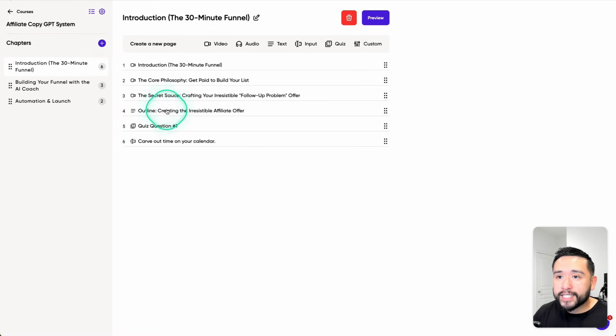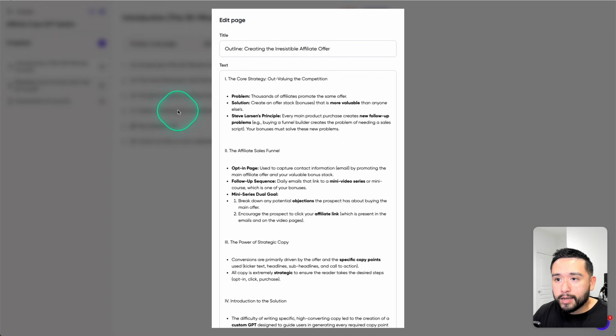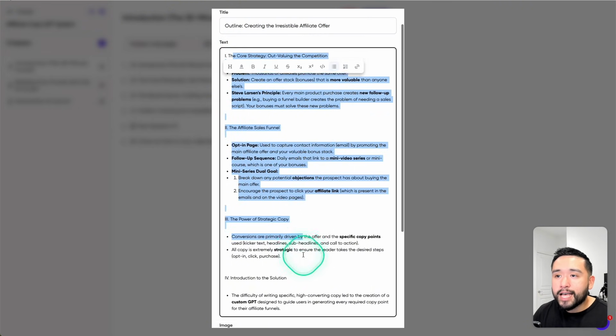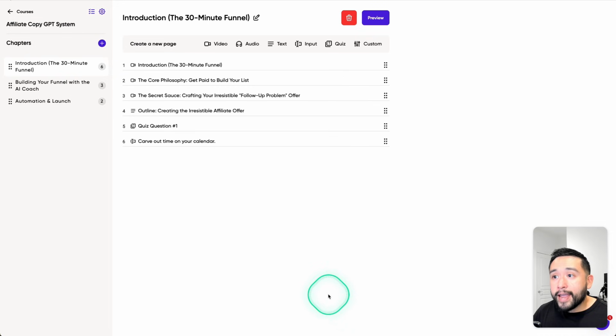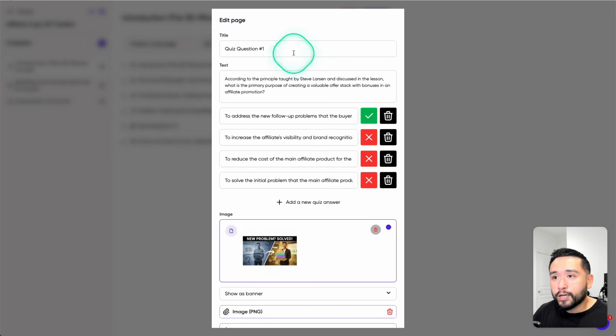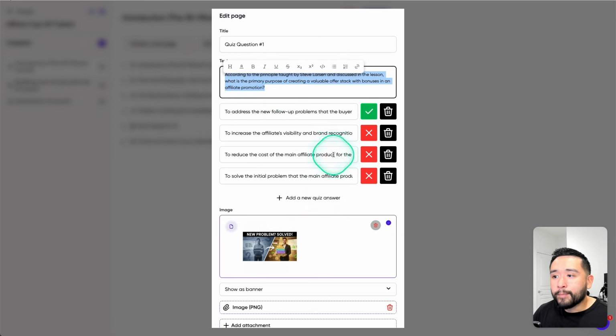Now let me show you the text page. So this is the text. Okay, let me open it. So what I wanted to do was create an outline for my third lesson. So I gave it a title. So outline, creating the irresistible affiliate offer. And this is my outline text. I created an image here, and I also added a quiz question. So you could see right here, quiz question number 1. This is my question. You can add quiz answers.